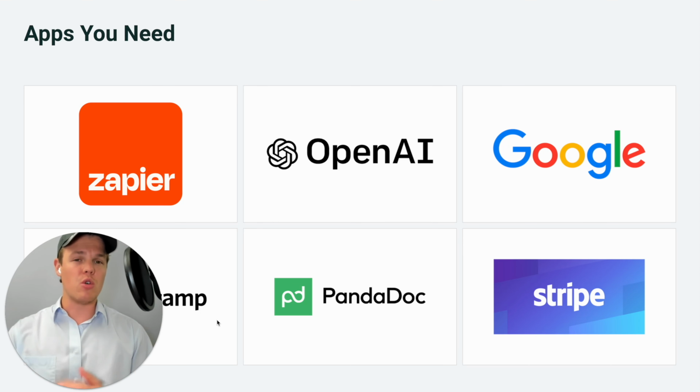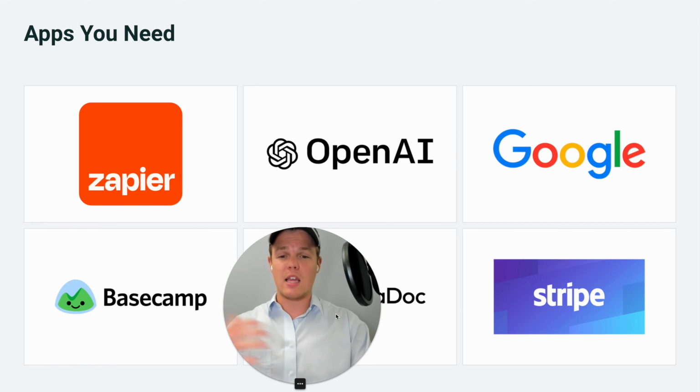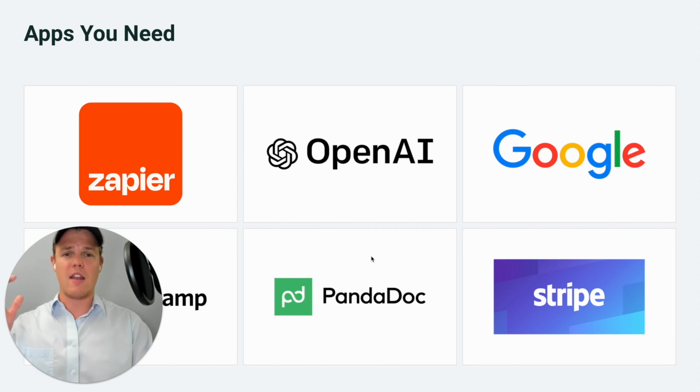Number 3 is going to be Google. This should be self-explanatory as well. As you may already know, Google has a plethora of different things that you have access to for completely free, such as Excel, Google Drive, Google Presentation, and so on. It's a great platform. The next one is going to be some sort of CRM. This could be Slack. Here at WebCafe AI, we use Basecamp. We like the way that you can kind of use it for manual triggers in AI automation flows, which you'll learn more on other parts of our YouTube channel and so on.